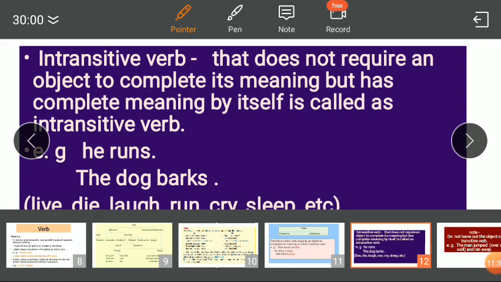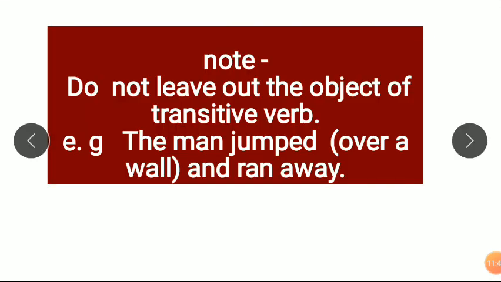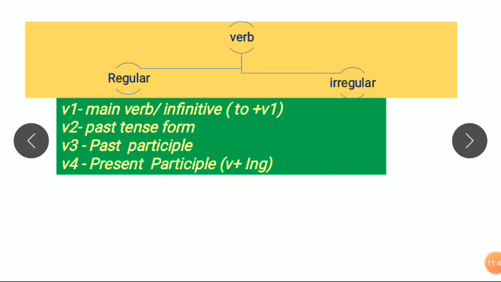Then see, we have seen the intransitive verb. Now see another type of verb. It is called regular and irregular. It's too simple to understand. See, verbs we divide into 4 parts. The main verb is called V1. The past tense form is called V2. The past participle is called V3, and the present participle, which is attached with ing, is called V4.